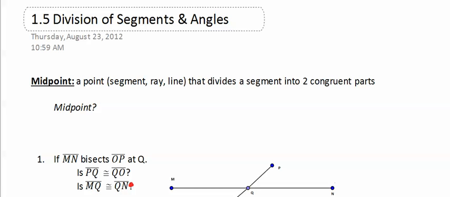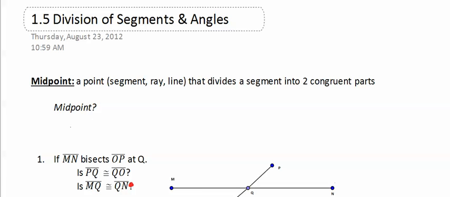In section 1.5, we're going to talk about division of segments and angles. We are going to start with the first definition of a midpoint, which is a point that divides a segment into two congruent parts. Although the definition states it as a point, it also refers to a segment, ray, or line that could divide a segment as well.